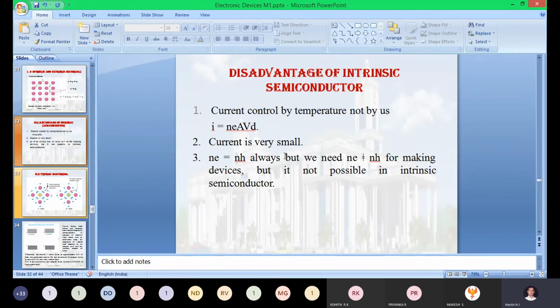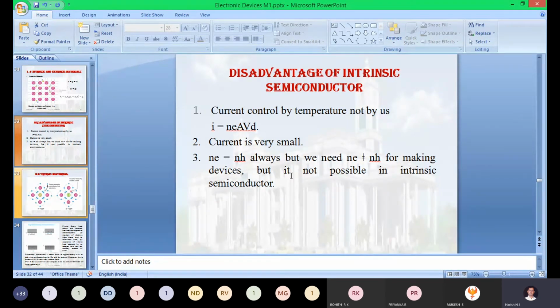Current is very small. Okay, in the intrinsic, now what will happen? Initially in the intrinsic only 10,000 electrons and 10,000 holes are there. It will be equal to 10,000 only. But when you add a pentavalent or trivalent impurity to that, any one of the charge carriers will become the majority.